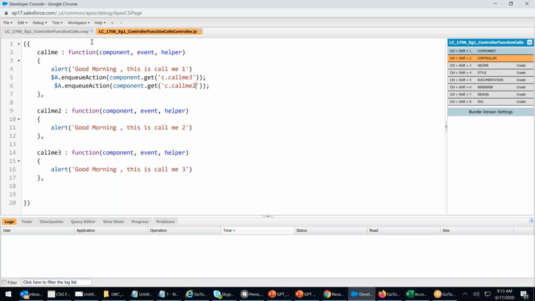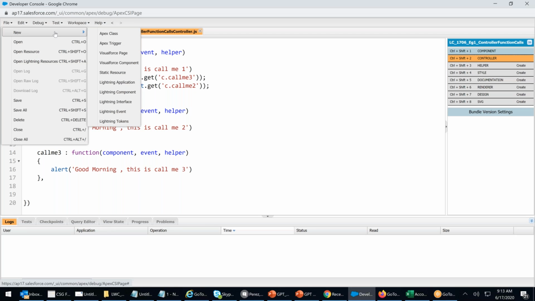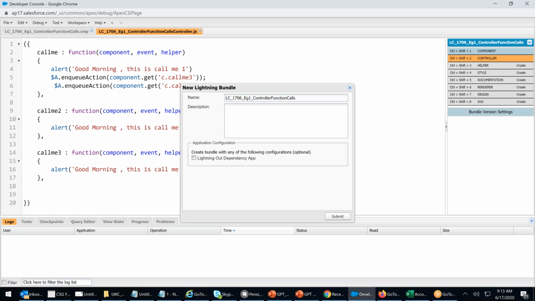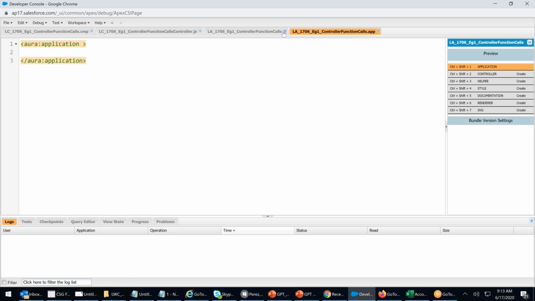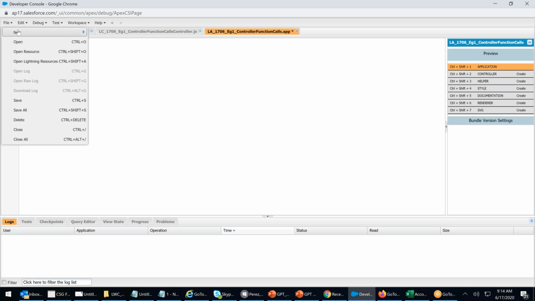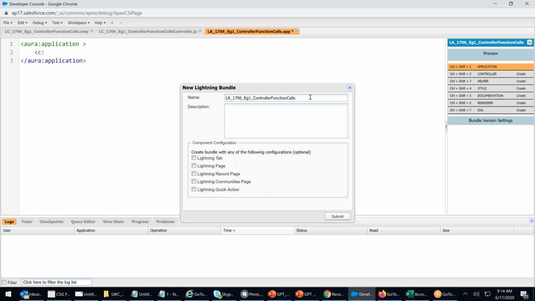Control S, go ahead and create an app, new Lightning application, right? Simple, guys. I gave you simple homework because in an interview they might ask. So c colon, oh, I didn't copy the name, bad luck. File, new component, Control C, cancel.